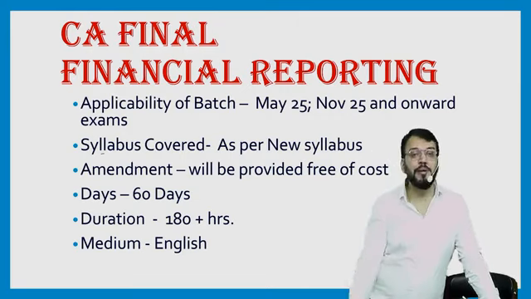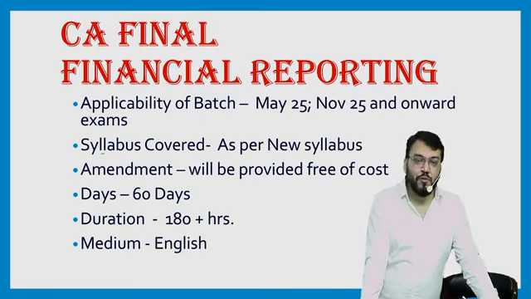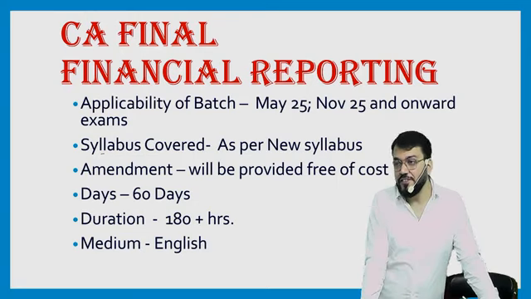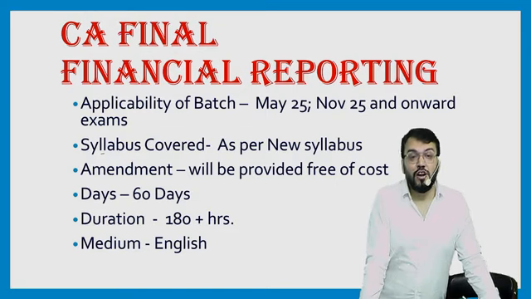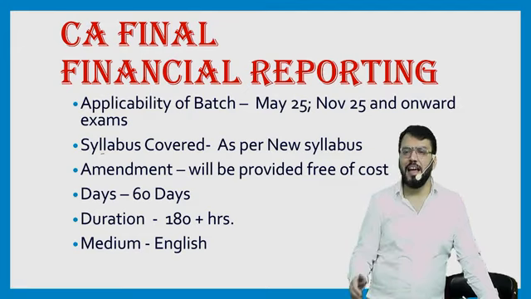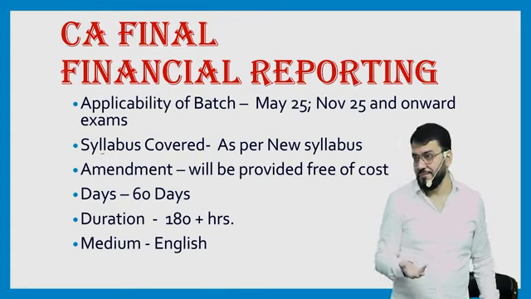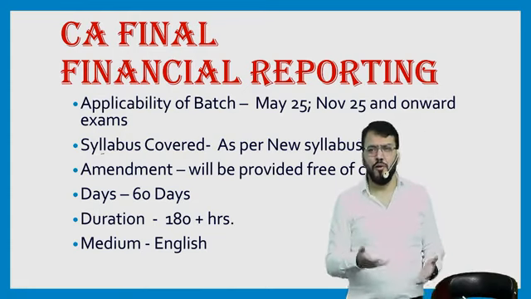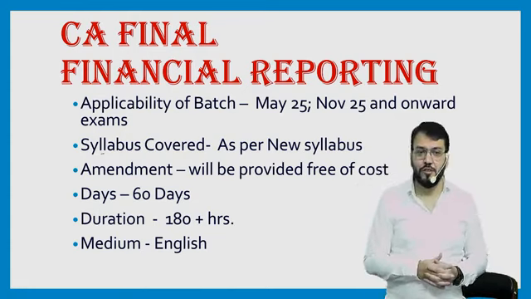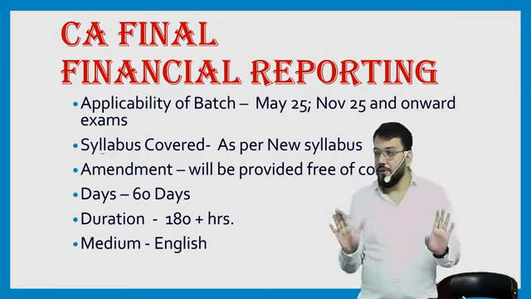There can be some amendment for future attempts, means for May 26, November 26, which is not yet notified by ICI. If it is not yet notified by ICI, we can't discuss right now what the possible amendment can be. If there is any amendment for future attempts, for May 26 and onwards, don't worry about that. That is my obligation. Don't worry about that.